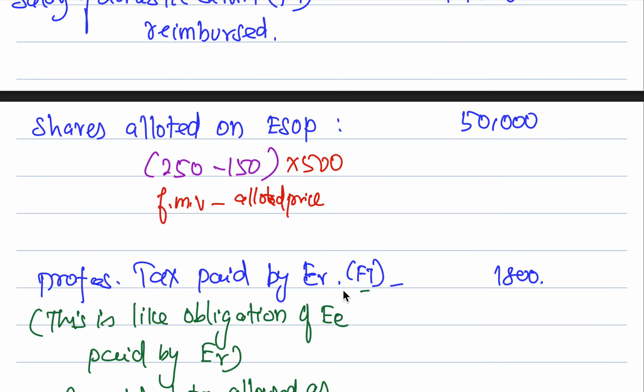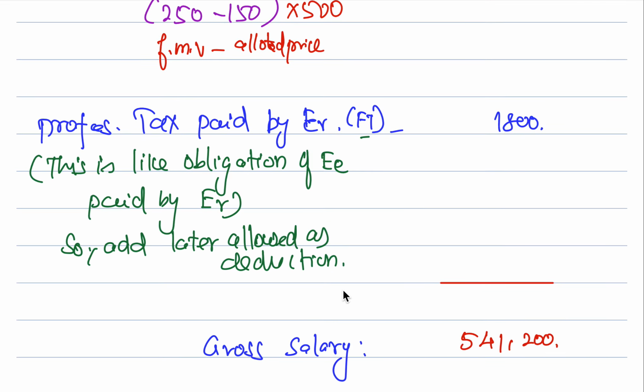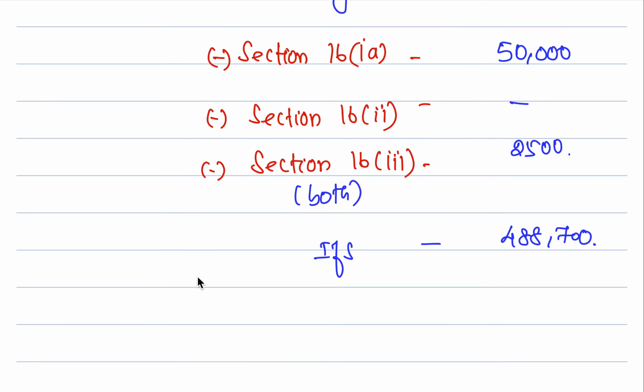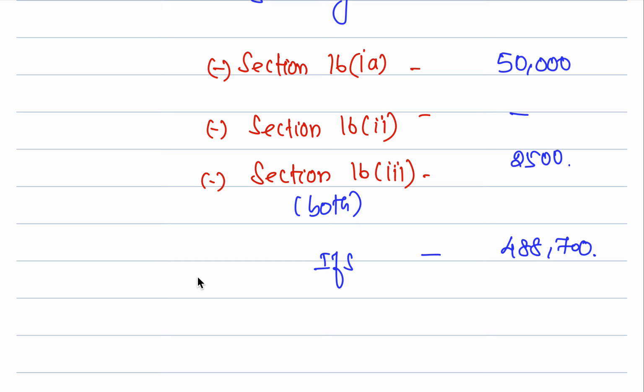Now that we have done everything, okay, this is an obligation of the employee paid by the employer. So add it later and it is allowed as deduction. How much has she paid? She has paid 2,500. Okay, that 2,500 we have put here under professional tax.